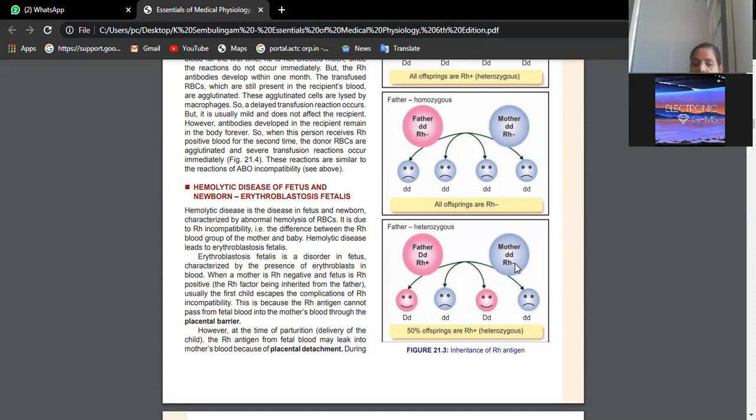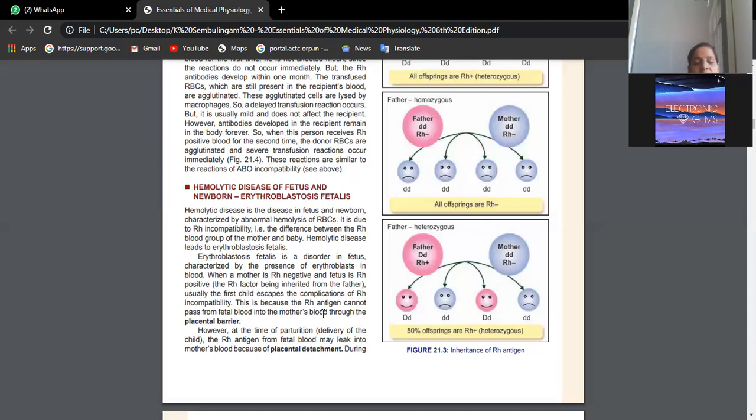Suppose she becomes pregnant for the second time with a baby with something like this, D and D, that means the baby is RH positive and the mother is RH negative. We know antibodies can cross the placental barrier. The antibodies which are produced against the positive antigens, whether A positive or B positive or AB positive or O positive, because of the sensitization which occurred during the first pregnancy, will enter the fetal circulation and lyse the fetal RBCs. If the condition is severe, the fetus may die. That condition is erythroblastosis fetalis.